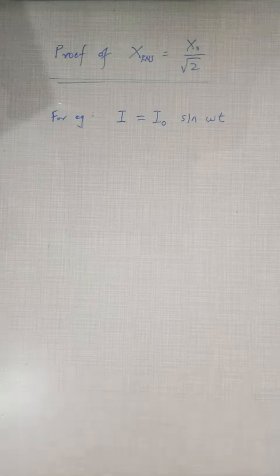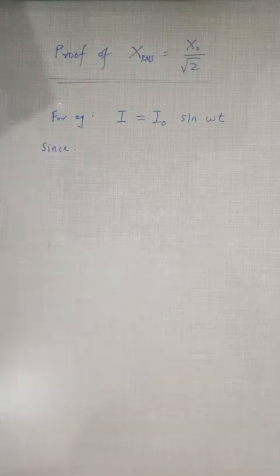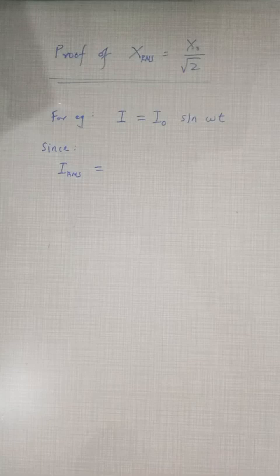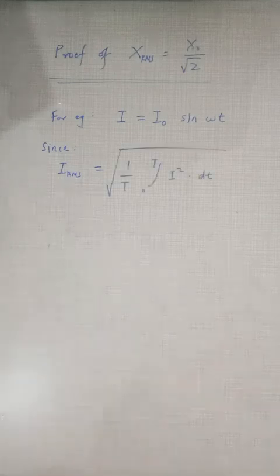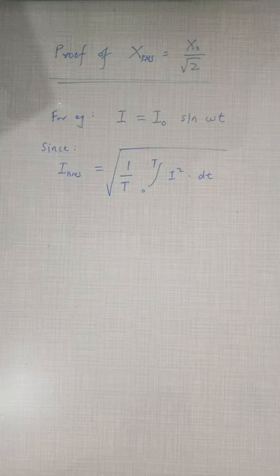I is an alternating current and its peak value is I naught, and it is a function of time. Omega is its angular frequency. Since we know that by definition I RMS is equal to the square root of integration of I square over t divided by period T.